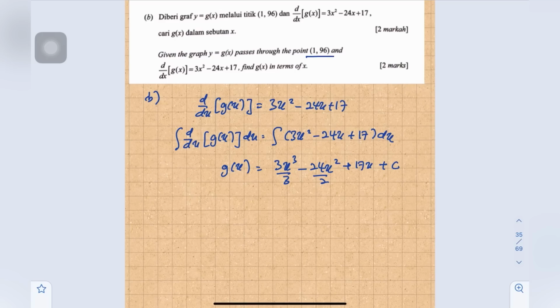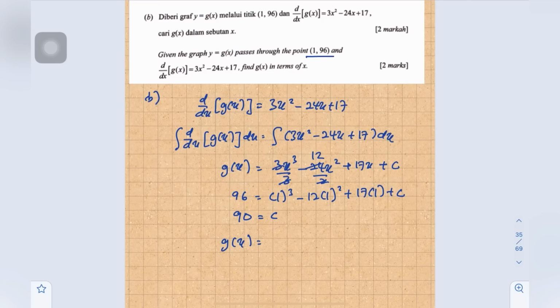We substitute to find c: 1 cubed minus 12 times 1 squared plus 17 times 1 plus c. So c is 90. Substituting into the equation, g(x) equals x cubed minus 12x squared plus 17x plus 90.